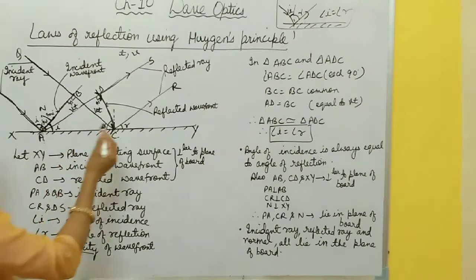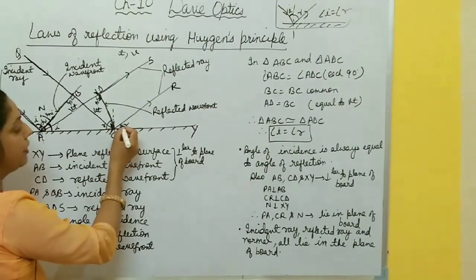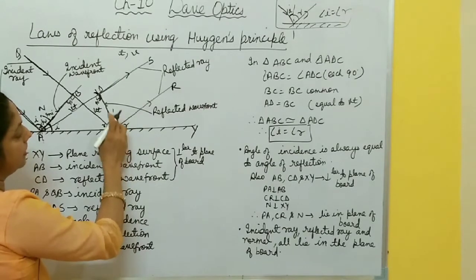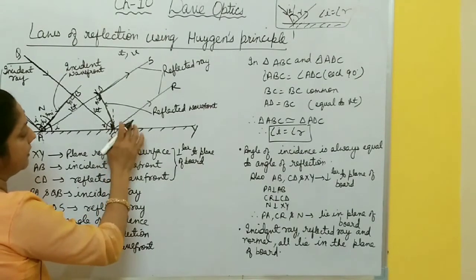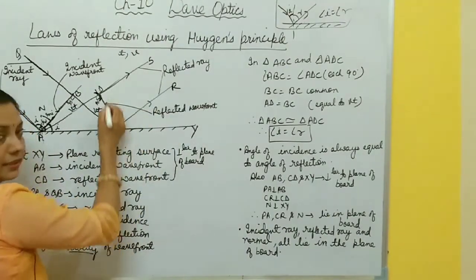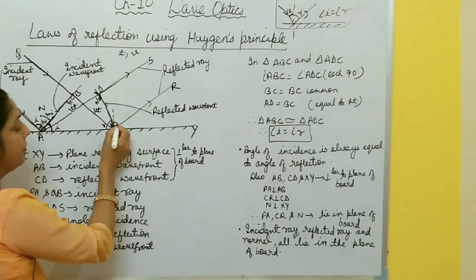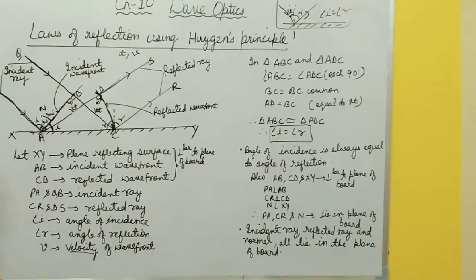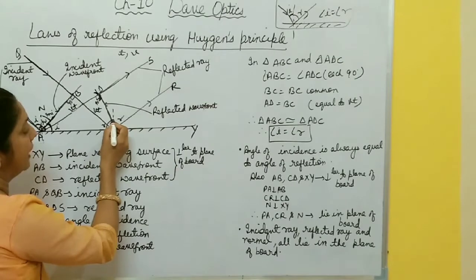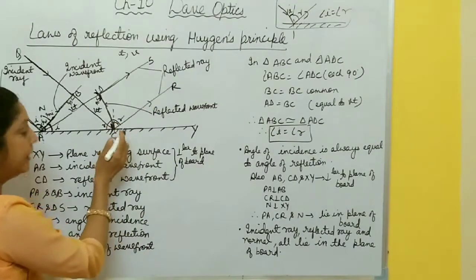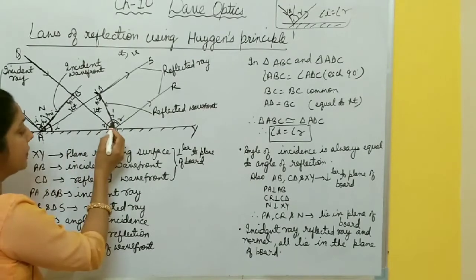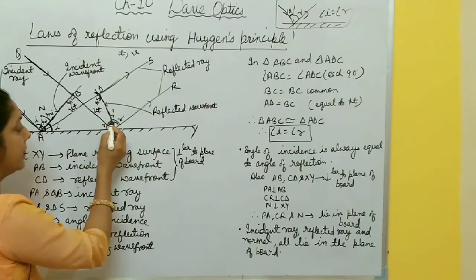In the same way, you know the angle between the normal and the reflected ray. This one is the normal and this one is the reflected ray. Okay, sorry, this one is reflected and this one is the normal. So the angle between the normal and the reflected ray is what? r. And again, this wavefront and this reflected ray are at 90 degrees. So this angle becomes 90 minus r, and this one is again 90 degrees. So this angle becomes r.